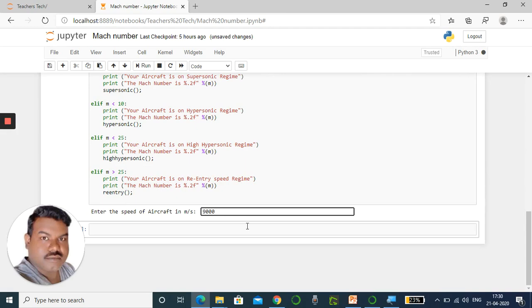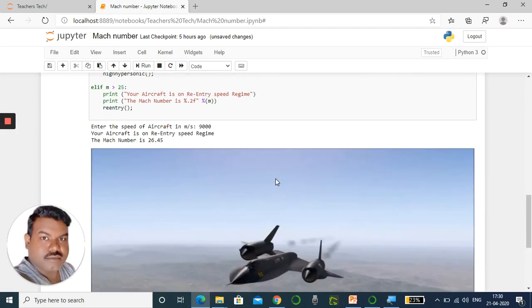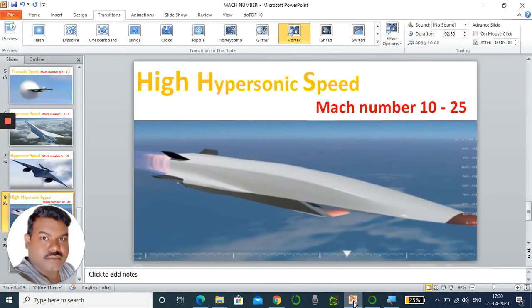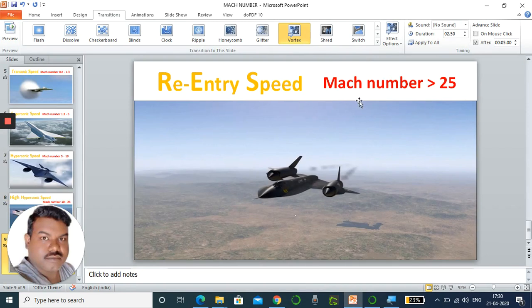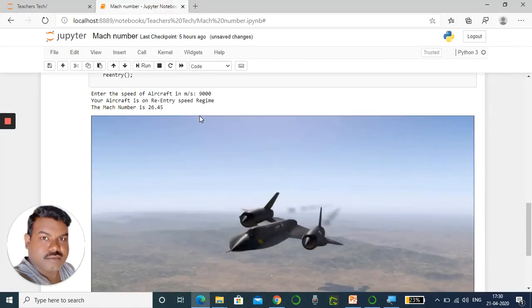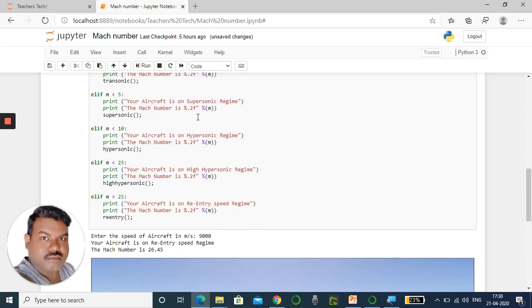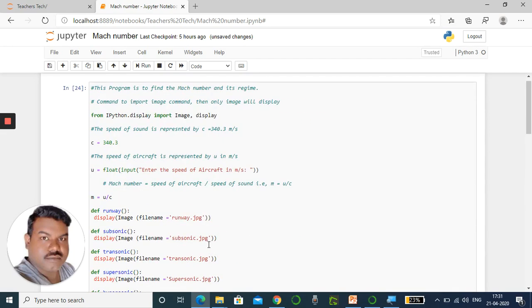Now I can increase the speed to 9000. So now the Mach number is 26.45 and it is in the re-entry speed regime. Mach number above 25 we call re-entry speed. So now the aircraft is in the re-entry speed regime. So this is what the program is. Whatever speed you enter, it will say what its Mach number is and what the speed regime of the aircraft is. Now I am going to explain the program.